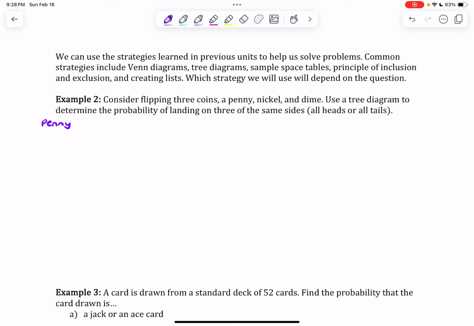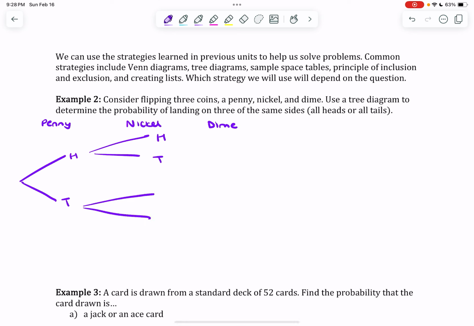I have my penny set of branches, my nickel set of branches, and my dime set of branches. Pause the video, draw a tree diagram. Okay, hopefully you've done that. So I've got a heads or tails for my penny. I've got heads or tails for my nickel. And I've got heads or tails for my dime.